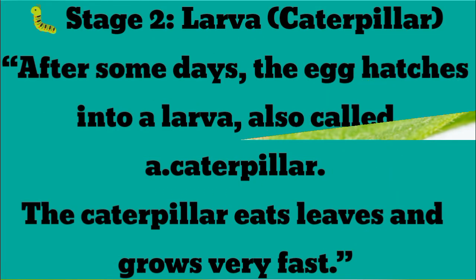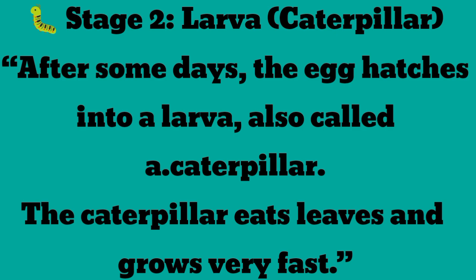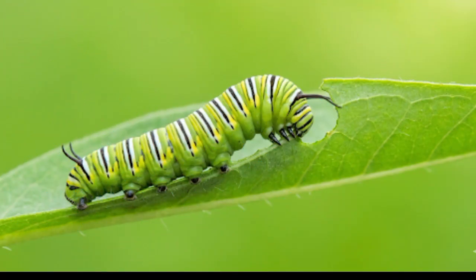After the egg, the second stage is larva or caterpillar. After some days, the egg hatches into a larva, also called a caterpillar. The caterpillar eats leaves and grows very fast. It is green in color and its food is the leaves of the plant.